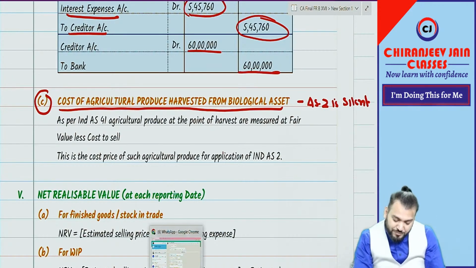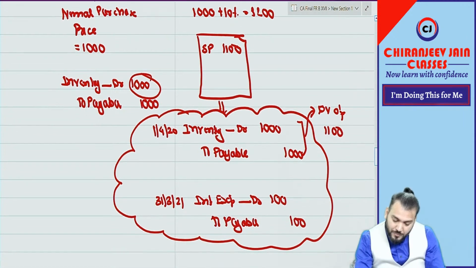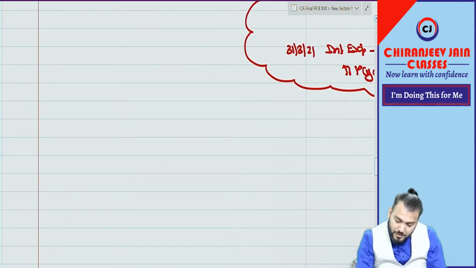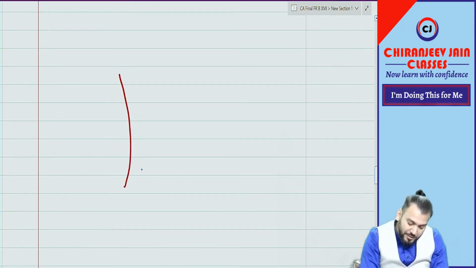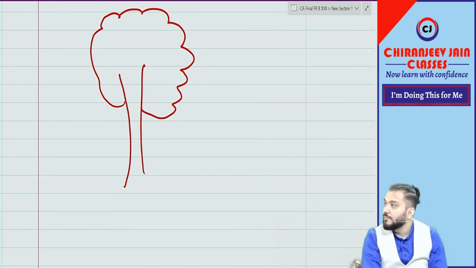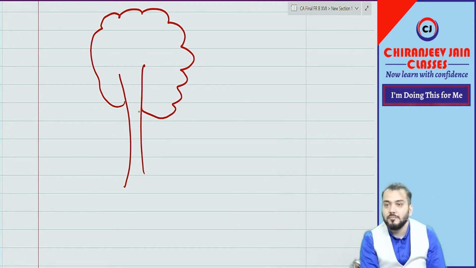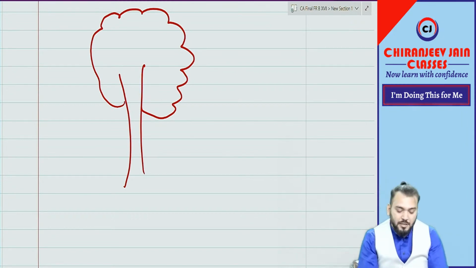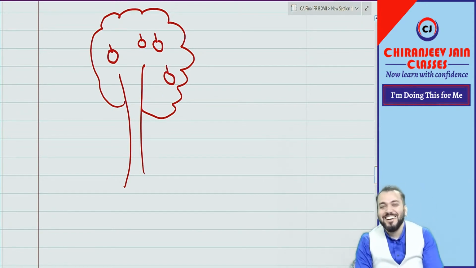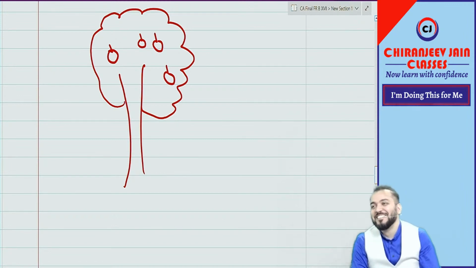Harvested means, everyone just try to understand. Okay, let me draw one plant. Now this is a plant, living plant, and this looks like a mango. Whatever, there is something hanging.